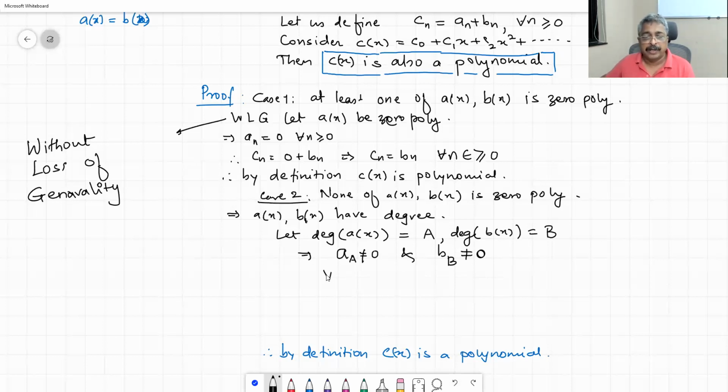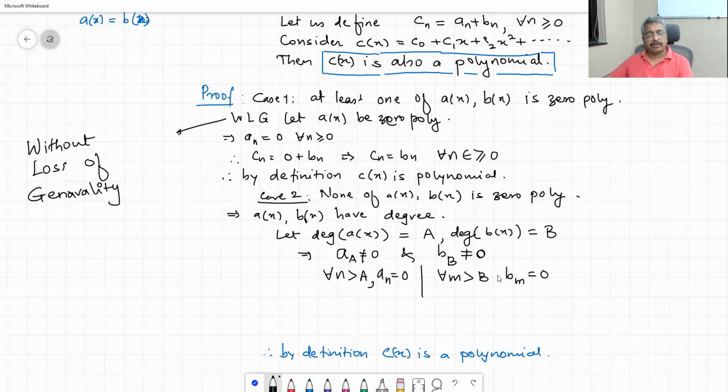Here, for every n greater than A, an is 0. And what is the condition here? For every m greater than B, bm is equal to 0.